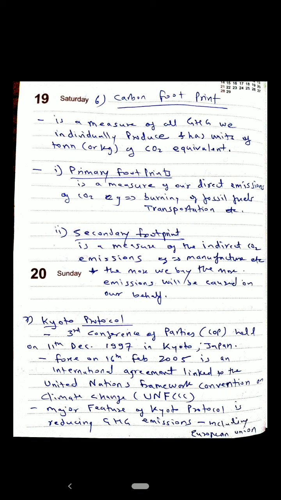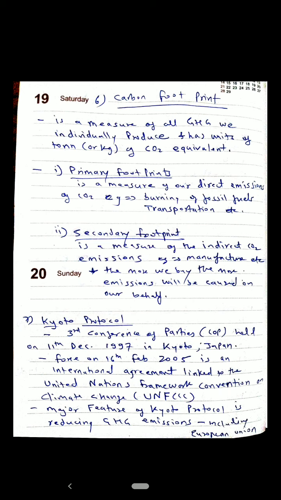All this leads to CO2 emission, and it is the primary footprint. What is the secondary footprint? It is the indirect CO2 emission, such as from manufacturers, that is, industry. We can say that the more we buy, the more emission will be caused on our behalf.